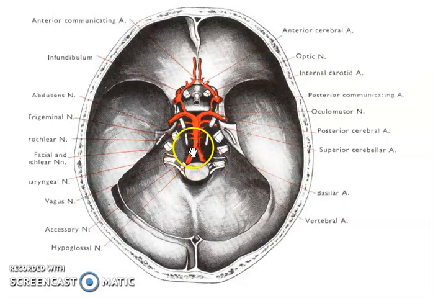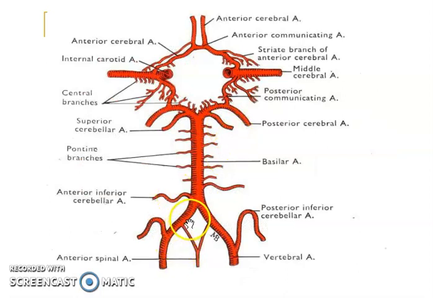So in this diagram you can see the two vertebral arteries joining to form the basilar artery. The branches of the vertebral artery are the anterior spinal artery, then there is one more artery supplying the spinal cord, that is the posterior spinal artery, then the posterior inferior cerebellar artery. The vertebral arteries also give branches to the meninges which are near it, called meningeal branches, and as there is the medulla over here, it also supplies medullary arteries to this medulla.